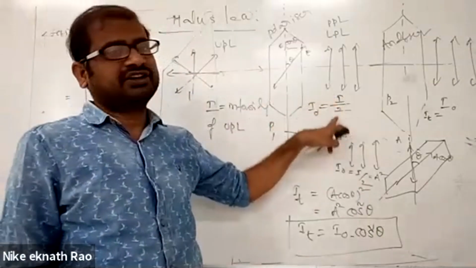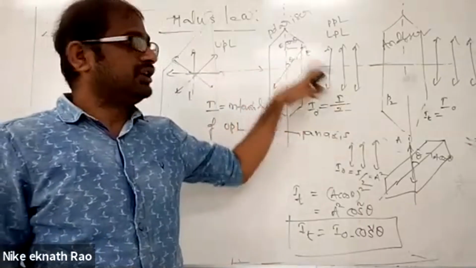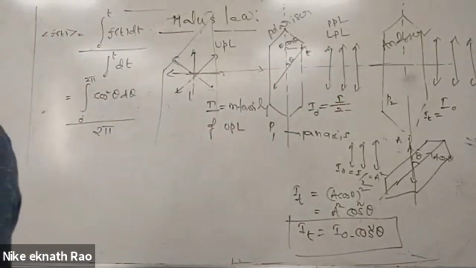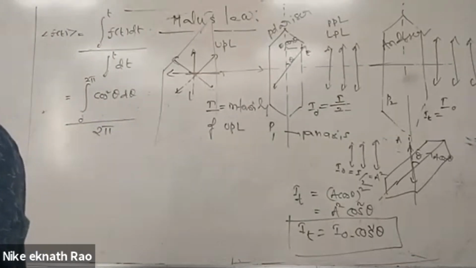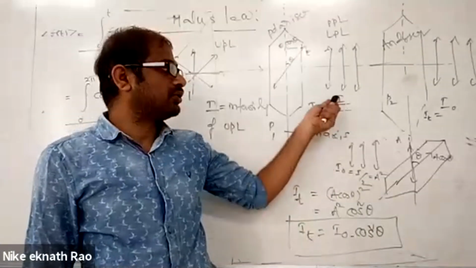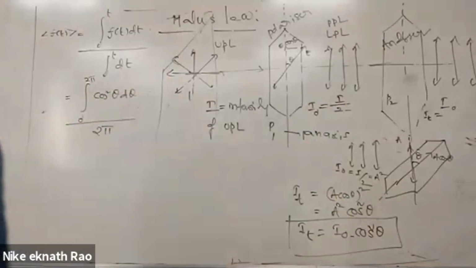Half of the intensity, I by 2. Why half? Already we explained. So the transmitted light, which is plane polarized, will have intensity I naught is equal to I by 2.